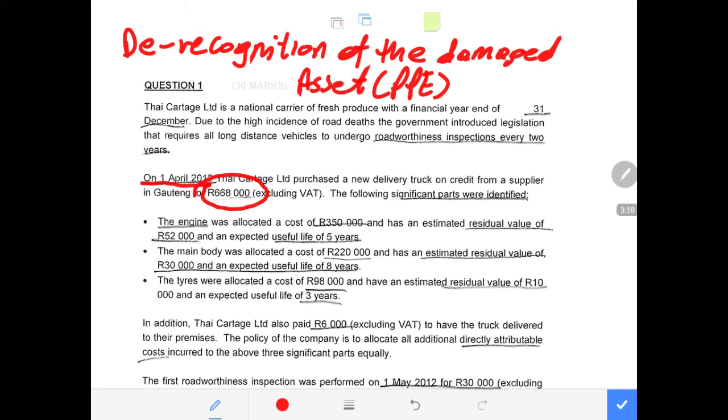And we don't have to include VAT because the assumption will be that the company is a public company. Then obviously we must not take VAT into consideration.